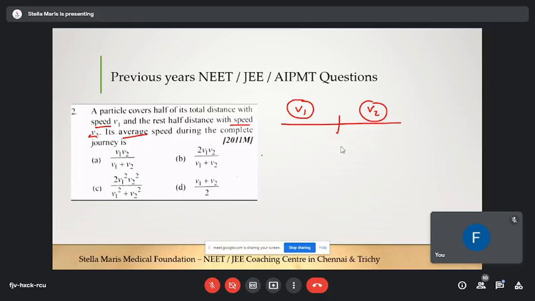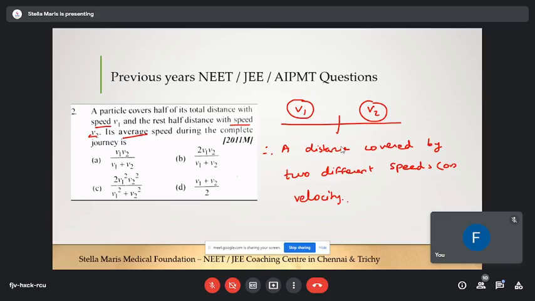Just write a note under average speed: a distance covered by two different speeds or velocity.